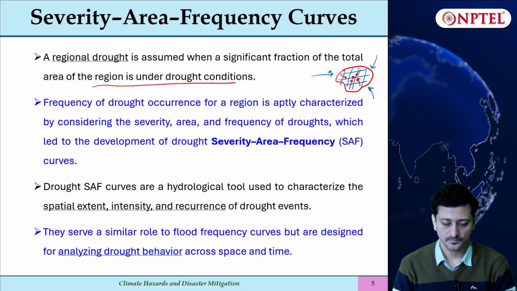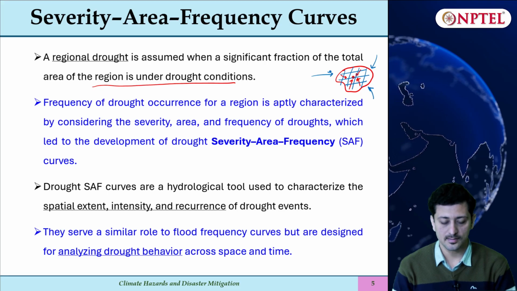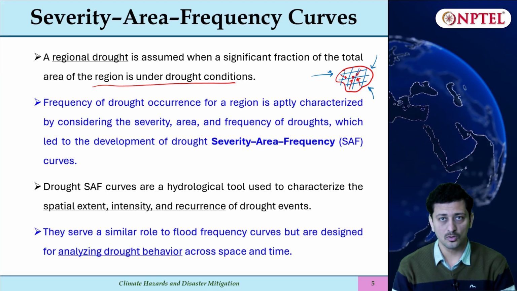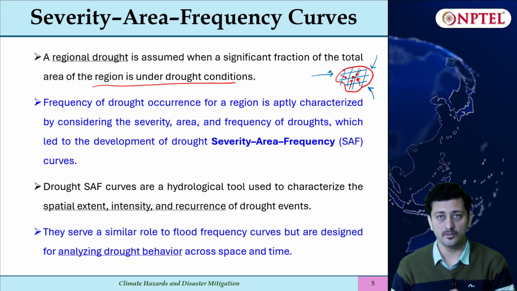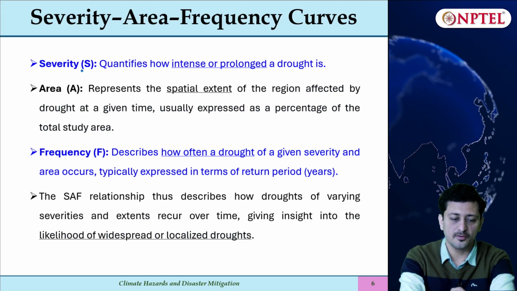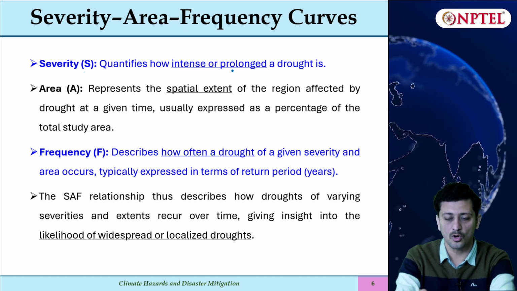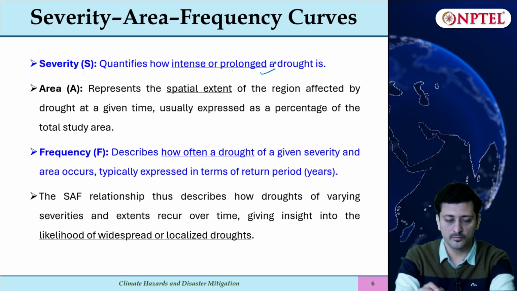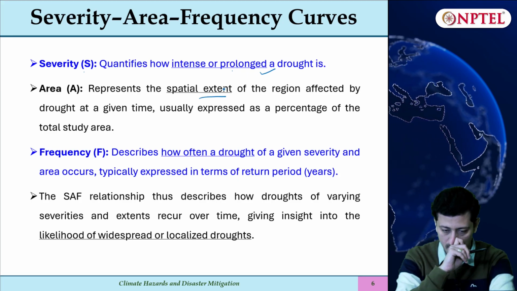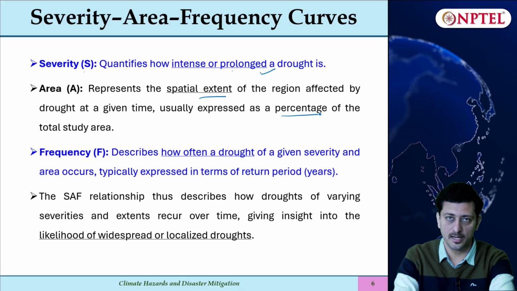And that we can analyze using SAF curves. So SAF curves would characterize the spatial extent, intensity and recurrence of the drought events, and it will help us analyze drought behavior across space and time. So what we require first is severity. It will quantify the intenseness or the prolonged duration of the drought. Area would represent the spatial extent of the region affected by drought in a given time, which is usually expressed as a percentage of the total study area.